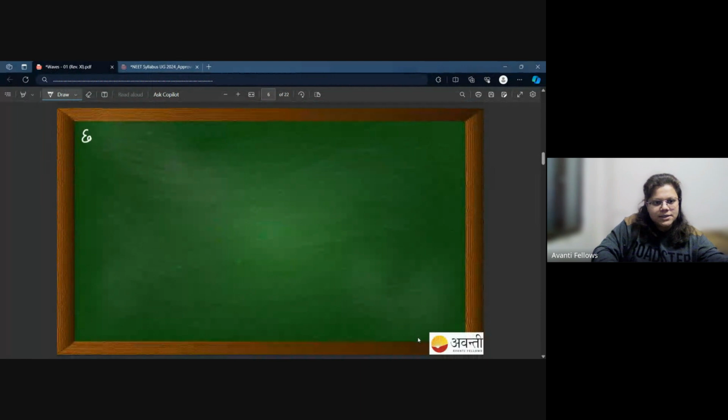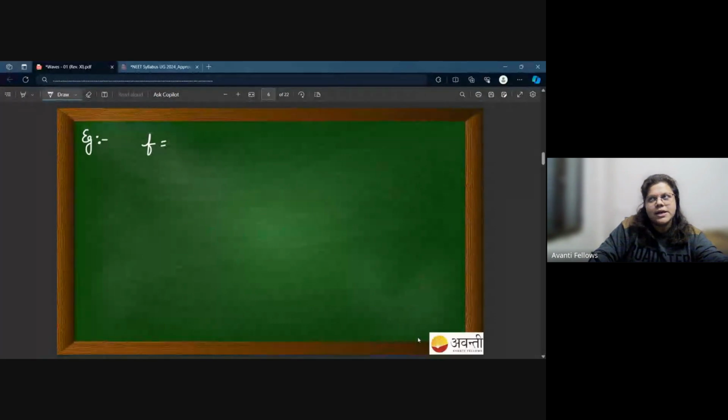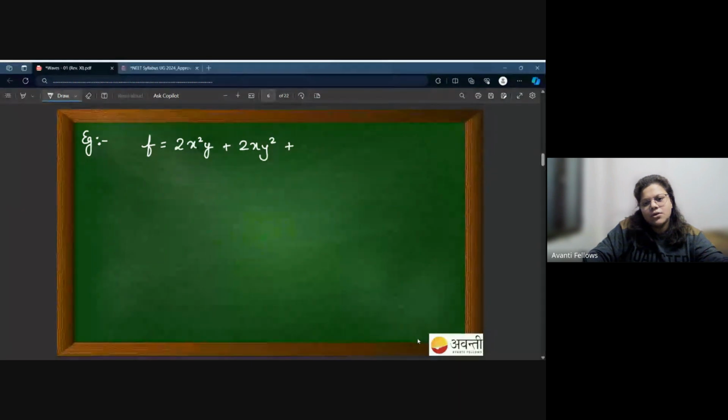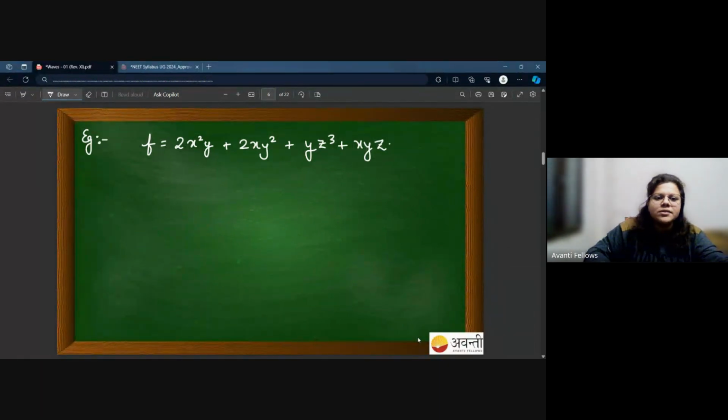So let's consider an example: a function, let's say f, expressed as 2x square y, 2xy square, yz cube and xyz. Okay, this is the function. Now, this function depends upon three variables x, y, and z. Calculate the rate of change of this function.